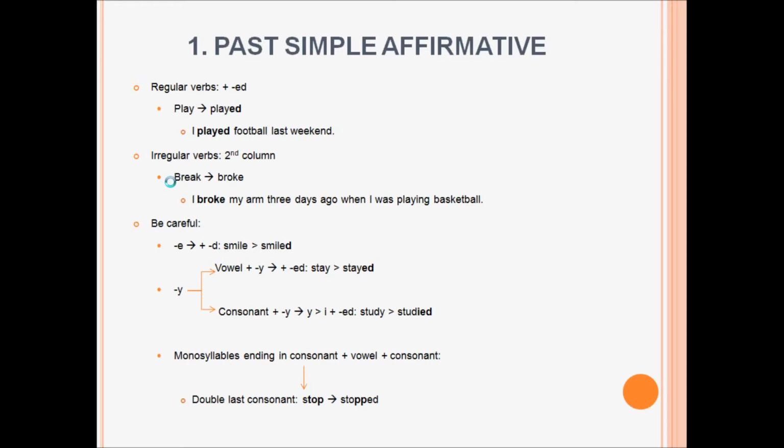Stay, stayed. If there is a consonant before the y, we have to change the y to i and then add ed. From study, we obtain studied.